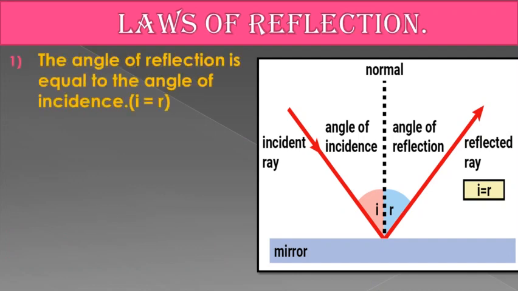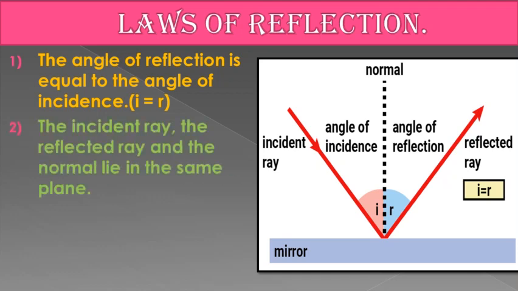And here we have the laws of reflection. So let's see one by one. There are mainly 3 laws of reflection, out of which we can see the first on the screen: the angle of reflection is equal to the angle of incidence. So the angle of reflection R is equal to the angle of incidence I. Now the second is that the incident ray, the reflected ray, and the normal lie in the same plane. You can observe in the picture, it is on the mirror surface. The incident ray, reflected ray, and the normal lie on the same plane.